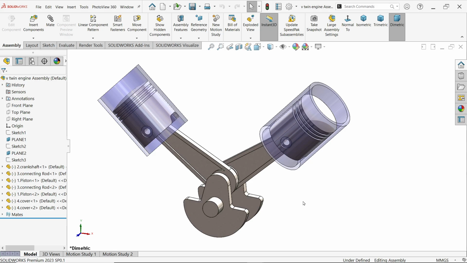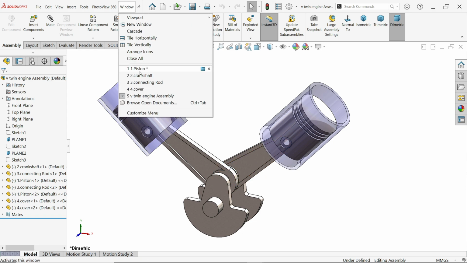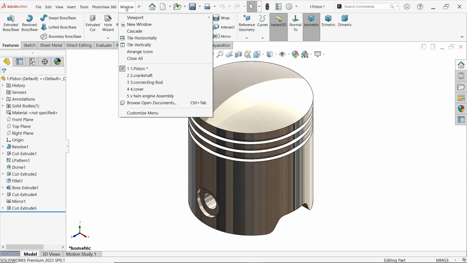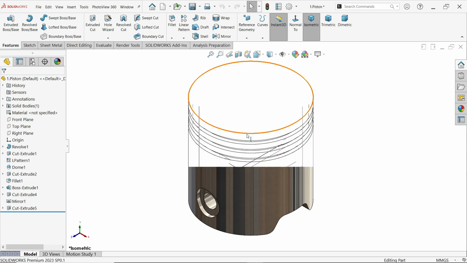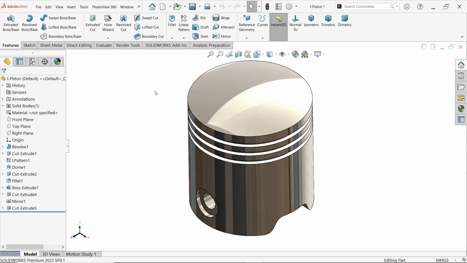In the previous tutorial we made the assembly of a 90-degree V-twin engine. Now we are going to make a 2D drawing with the help of this. So first you have to open all the parts. Now look, in the background I opened all the parts: piston, crankshaft, connecting rod, cover and assembly. Now with the help of these parts we will make the 2D drawing.